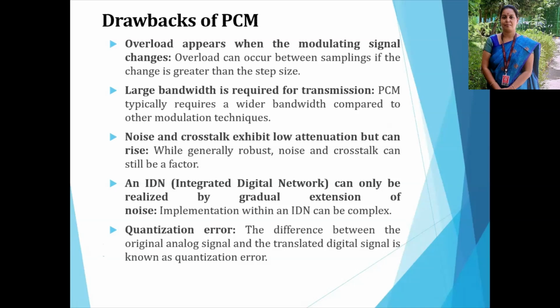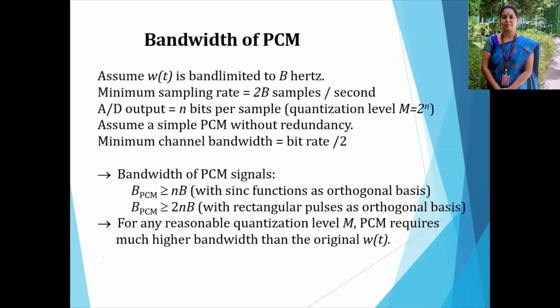Then the next one is very important, quantization error, in the quantizing process. The difference between the original analog signal and the translated signal is known as quantization error. So the difference between the original signal and the received signal is known as the quantization error.